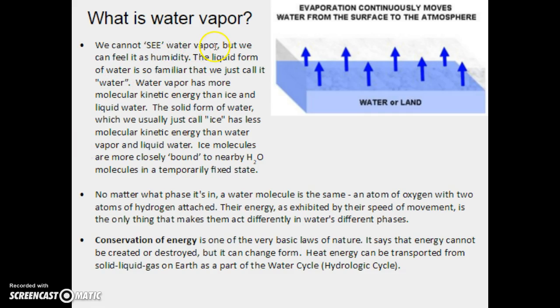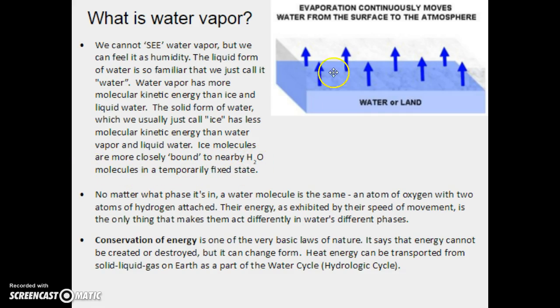So we cannot see water vapor, but we can feel it as humidity. The liquid form of water is so familiar to us that we just call it water. Water vapor has more molecular kinetic energy than ice and liquid water. And the solid form of water, which we just call ice, has less molecular kinetic energy than water vapor and liquid water. Ice molecules are closely bound to nearby H2O molecules in a temporarily fixed state, right?